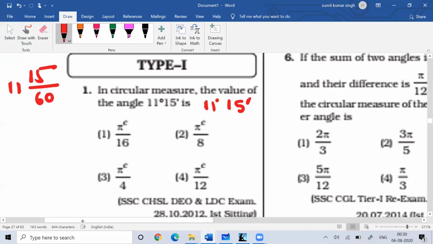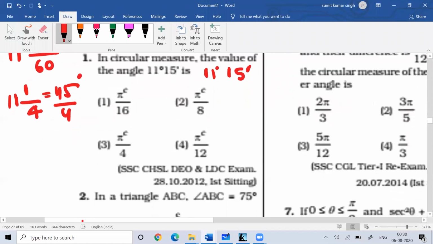If I convert minute into degree, this becomes 11 1 by 4, so this becomes 45 by 4 degree. You know that 1 degree is equal to pi by 180 radian.